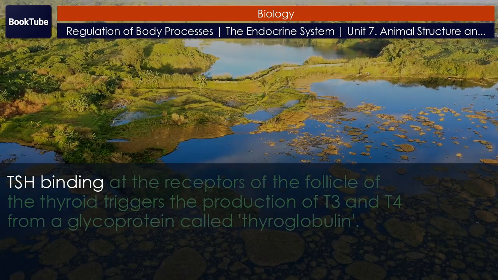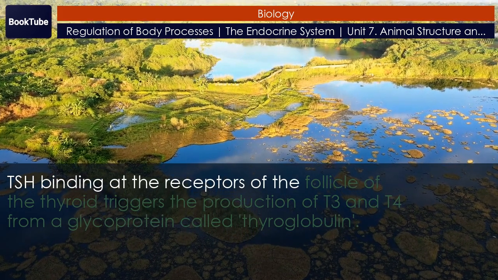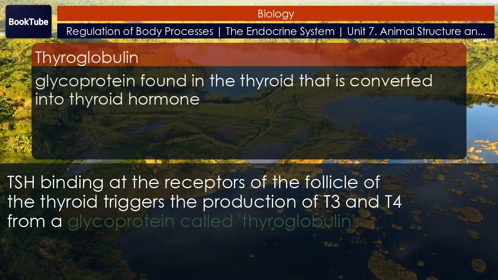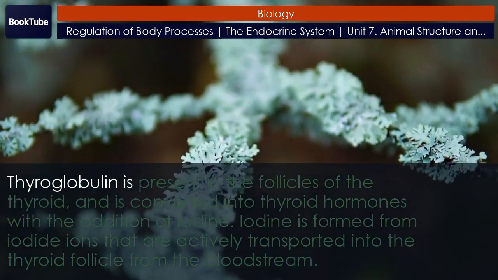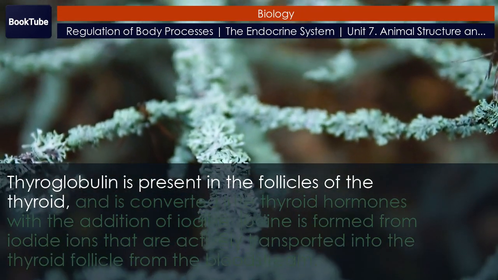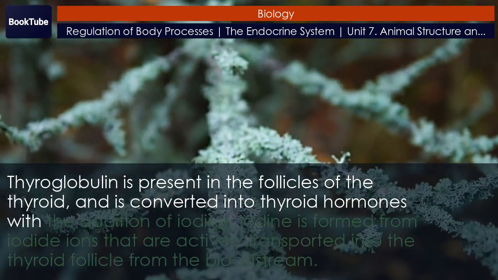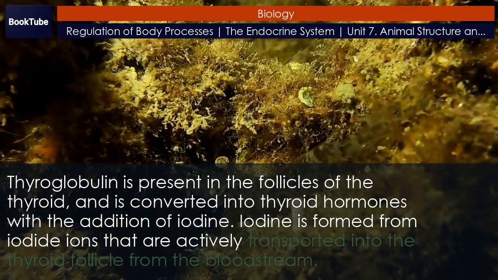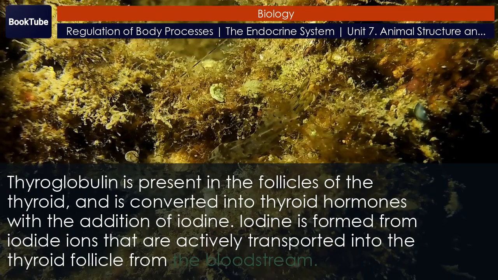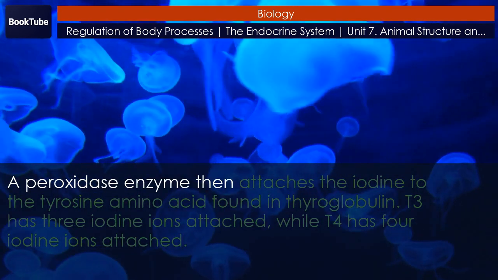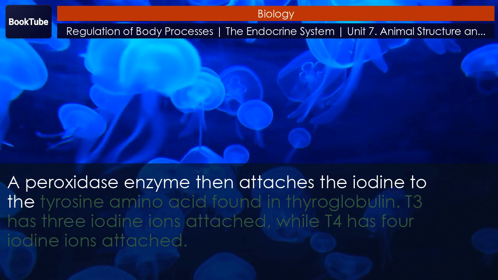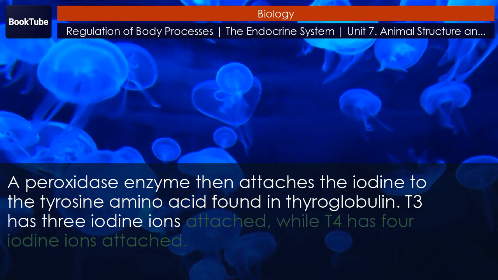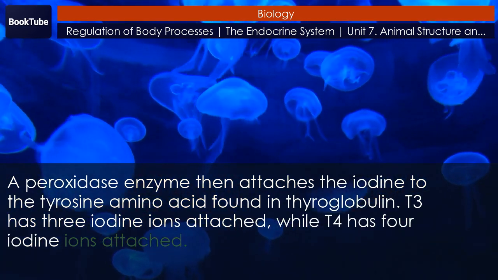TSH binding at the receptors of the follicle of the thyroid triggers the production of T3 and T4 from a glycoprotein called thyroglobulin. Thyroglobulin is present in the follicles of the thyroid and is converted into thyroid hormones with the addition of iodine. Iodine is formed from iodide ions that are actively transported into the thyroid follicle from the bloodstream. A peroxidase enzyme then attaches the iodine to the tyrosine amino acid found in thyroglobulin. T3 has 3 iodine ions attached, while T4 has 4 iodine ions attached.